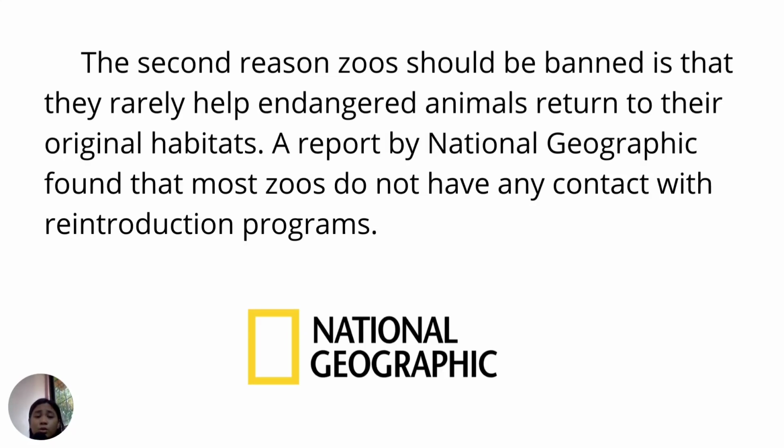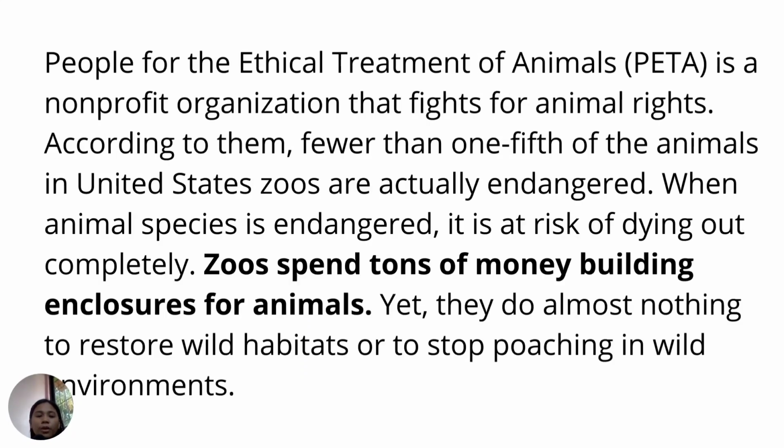The second reason zoos should be banned is that they rarely help endangered animals return to their original habitats. A report by National Geographic found that most zoos do not have any contact with reintroduction programs. People for the Ethical Treatment of Animals, or PETA, is a non-profit organization that fights for animal rights.